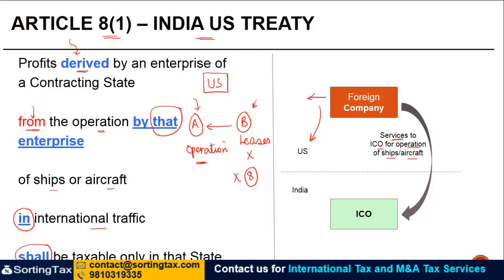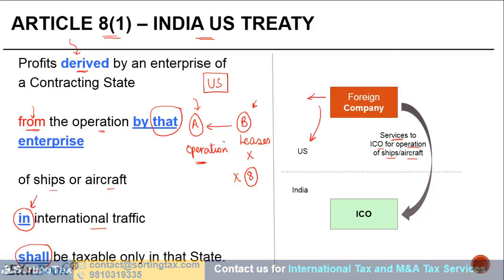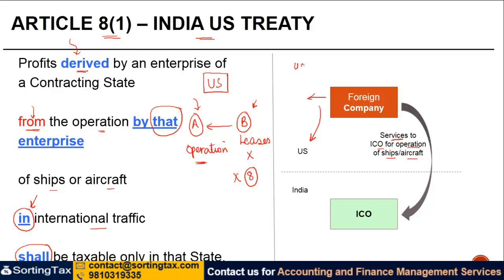And where should the operation be? The operation should be in international traffic. So if you are an enterprise who is flying an aircraft between two US cities, even though the passengers who are there are all Indians, it doesn't make a difference. The operation should be in international traffic, shall be taxable only in that state, which is US, right?